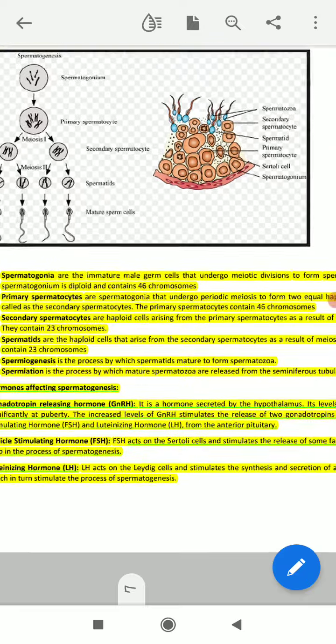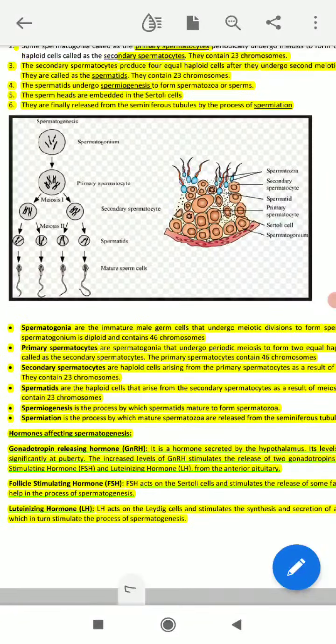This gonadotropin releasing hormone is the main influencing hormone by which spermatogenesis takes place. Spermatogenesis initiates due to a significant increase in the secretion of GnRH, which is secreted by the hypothalamus at the age of puberty. So GnRH plays a pivotal role during the spermatogenesis process.